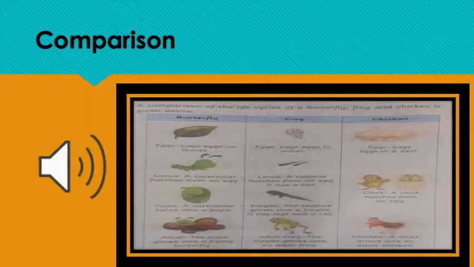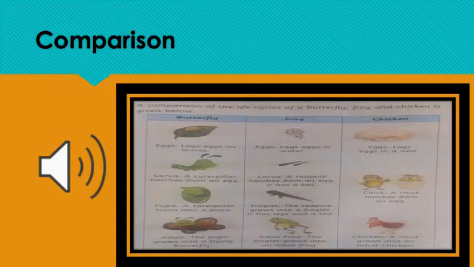As butterfly and frog have 4 stages, we have another step for them, pupa. A butterfly egg turns into the caterpillar, then turns into a pupa. Same as it is a frog egg which first turns into the tadpole, now turns into a froglet which has legs and tail.